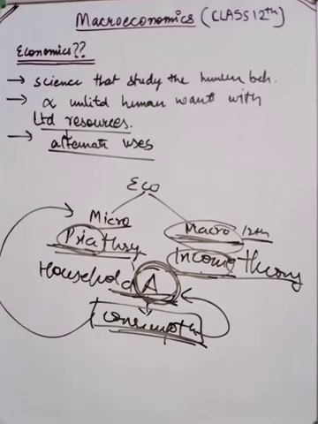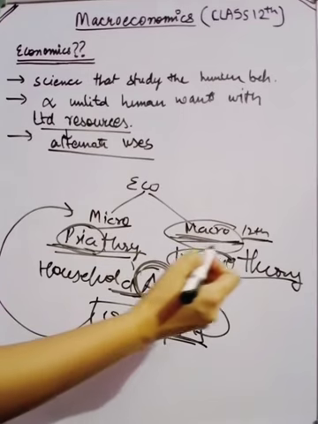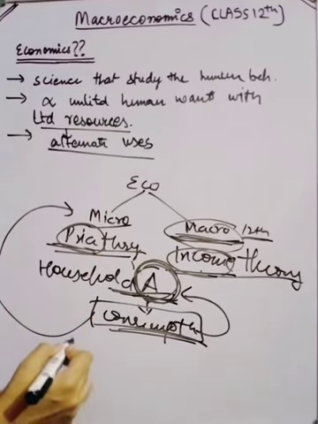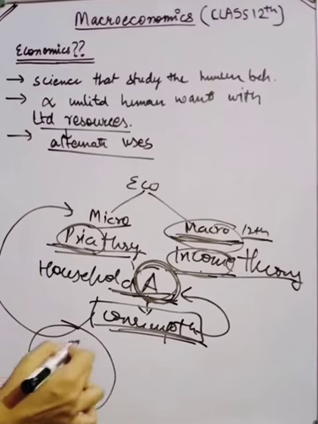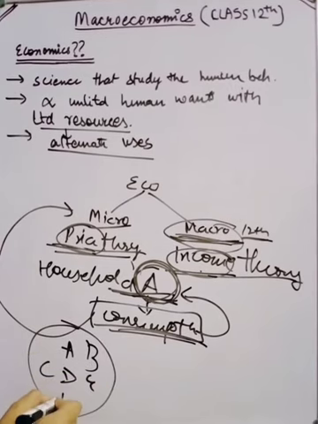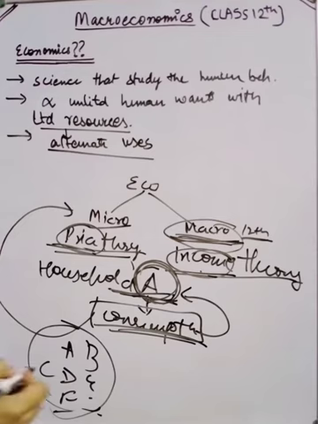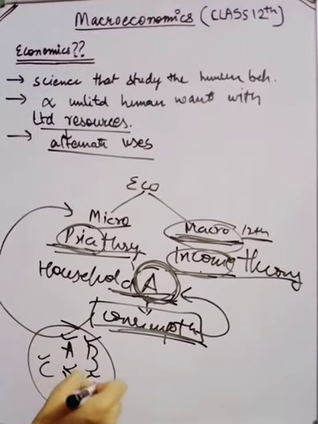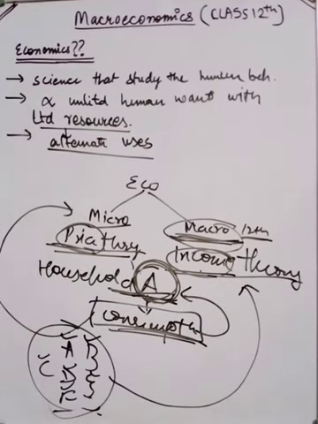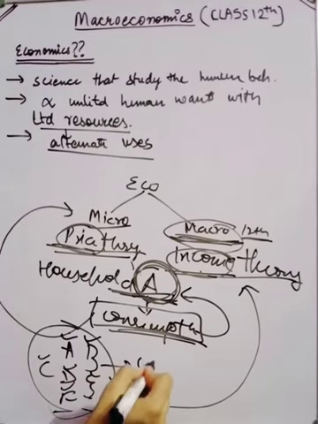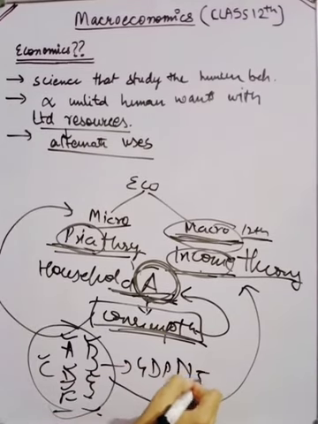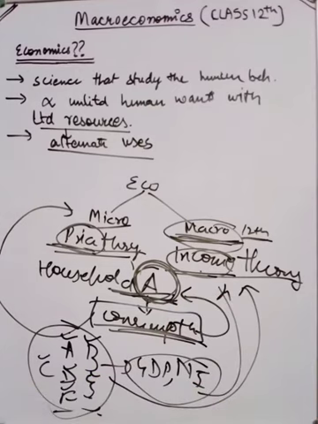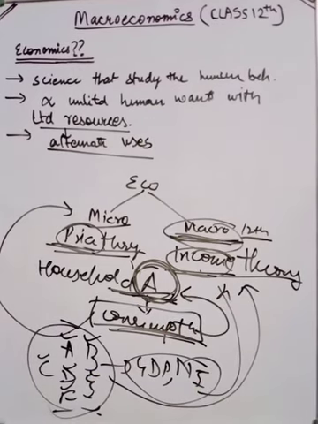I am doing the price theory. I am doing the study at the micro level. But if I talk about macro, what I will do, there are so many. If this is my whole country, there are so many households A, B, C, D, E, F, and up to infinity. So if I study and add up all, if I am talking about the aggregates of the whole economy, then it will be called as the macroeconomic theory. And here we calculate the income, that is the GDP and the national income of the economy. So all this is considered in the macroeconomic theory.